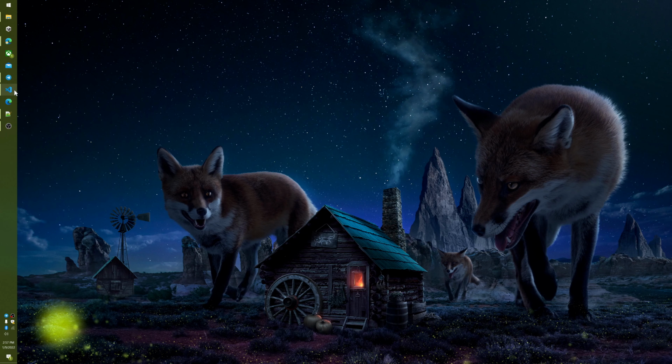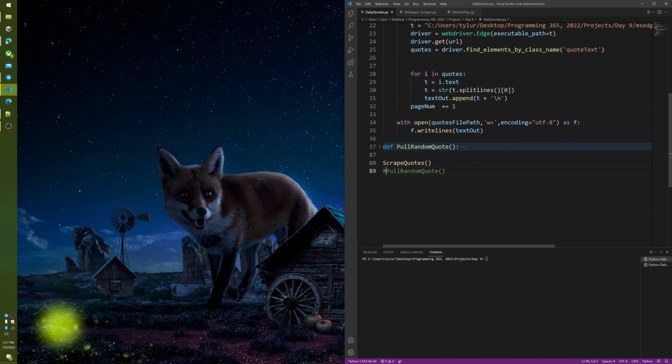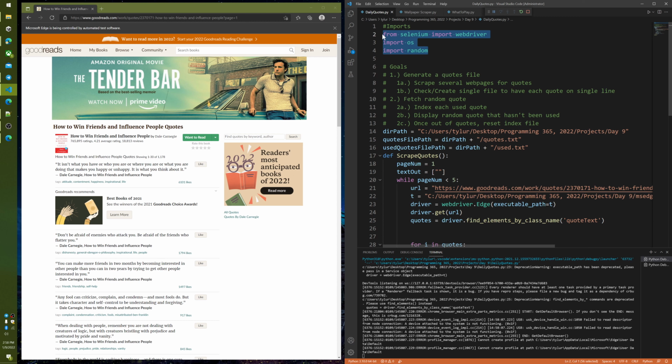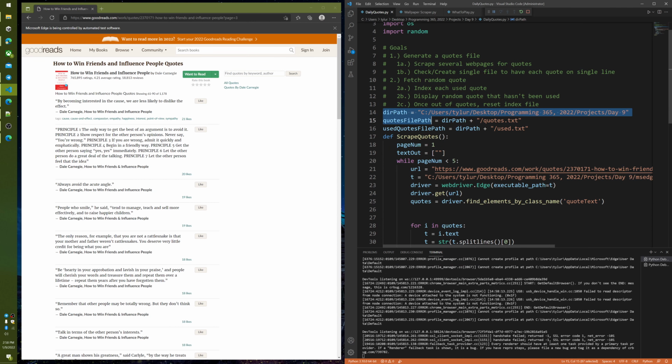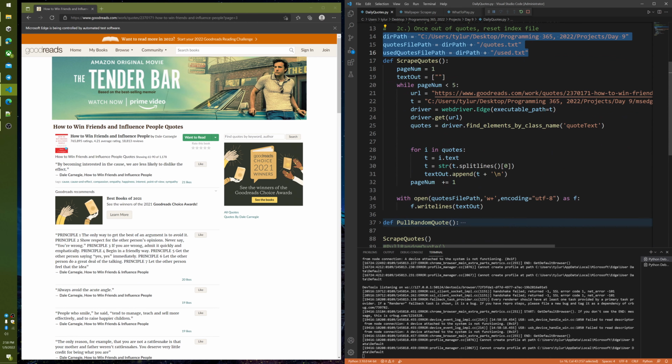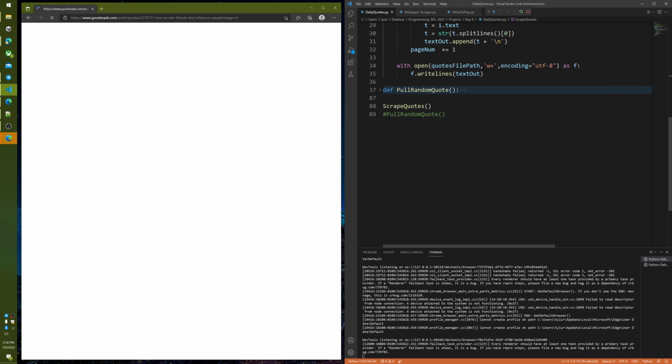I'm also going to let the scrape quotes function run in the background. This is what's getting the quotes from the website pages. First things first is, of course, importing all of our modules. Then we're going to make our paths here for our directory, our quotes file, and our used quotes file. And now we can get into the function that's actually running on the left here.